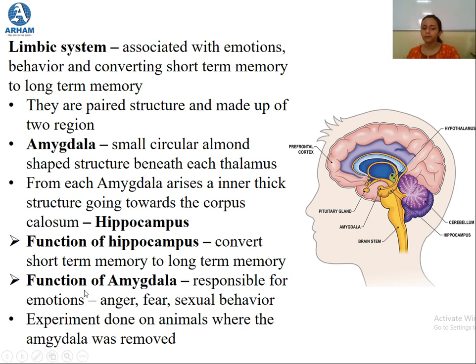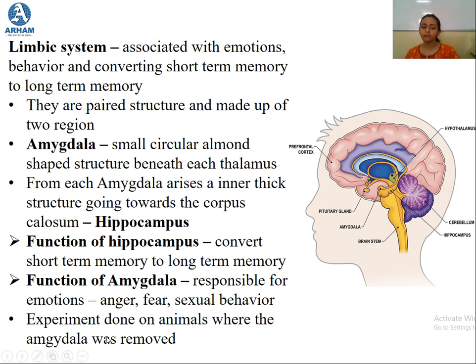The function of amygdala is that it is responsible for emotions. Now when we say emotions, it is responsible for emotions like anger, fear, and then it is also responsible for sexual behaviors. And when we speak about hippocampus, it converts your short-term memory into a long-term memory. So whenever any of your short-term memory is converted into a long-term memory, that means any memory that you remember for most of your lifetime, that is done by the hippocampus.